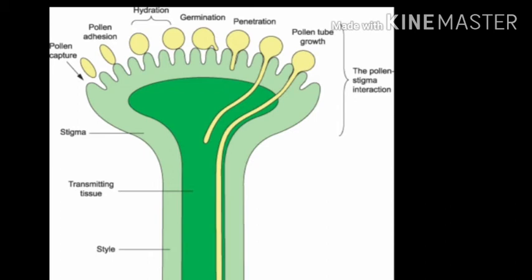In most plants, pollen grains are shed at the two cell stage, meaning the pollen grain has a vegetative cell and a generative cell. Remember the development of the male gametophyte. The generative cell divides and forms two male gametes during the growth of the pollen tube.